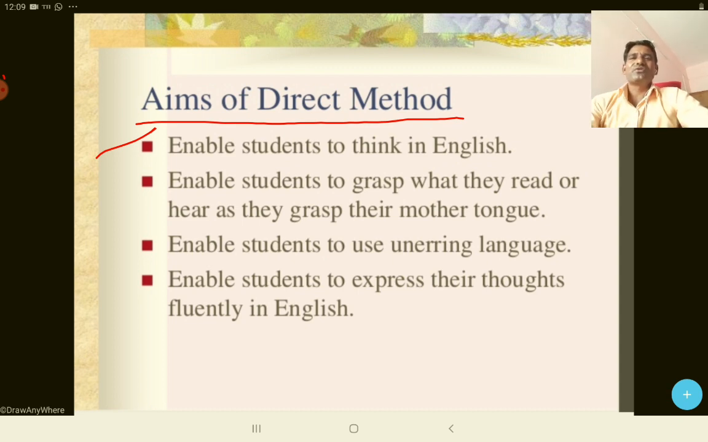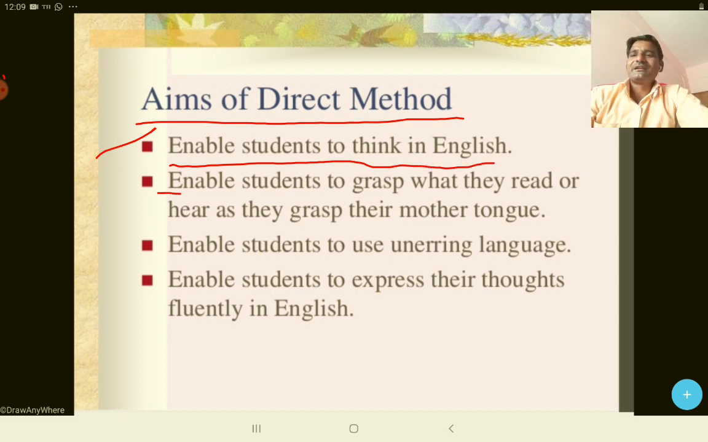So there are four steps involved in speaking the English language. But here in the direct method, they only think in English because the mother tongue was not used at all. So the student thinks in English only, no other language.